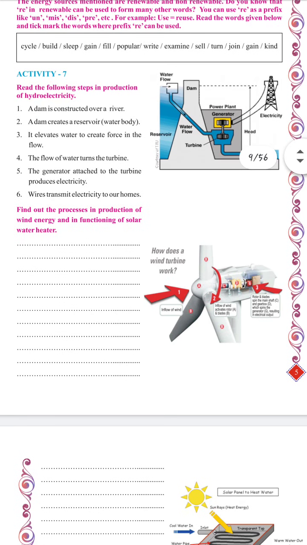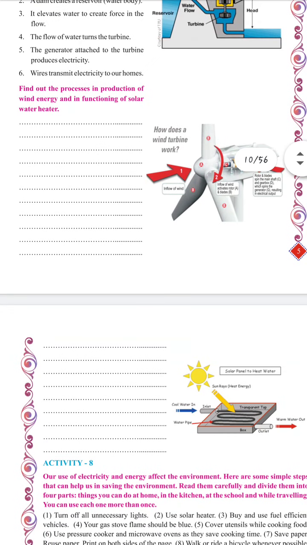Now you will have to write the process involved in the production of wind energy and the functioning of a solar water heater. The answers have already been provided, but if you want some change in that, you can make the changes and write your own answers. It should be correct, then it will be acceptable.